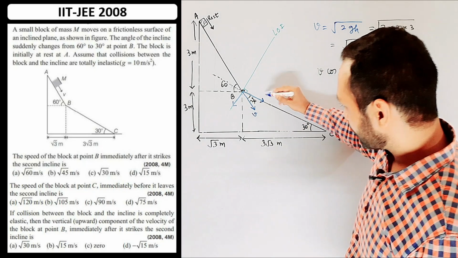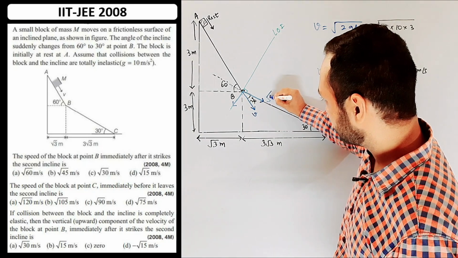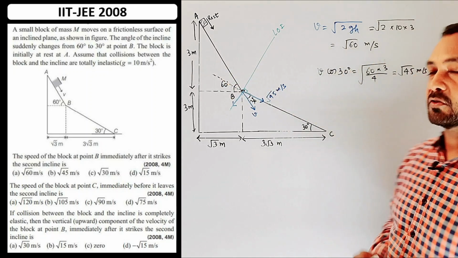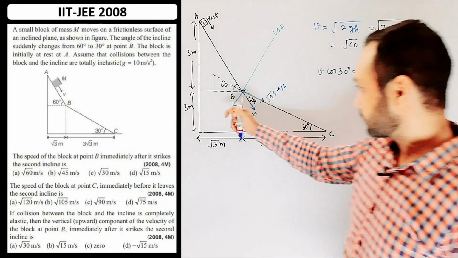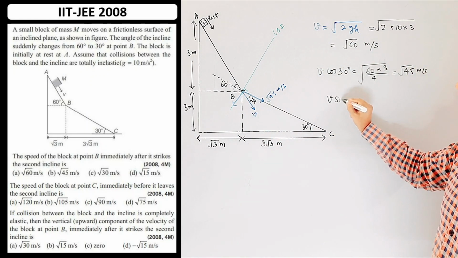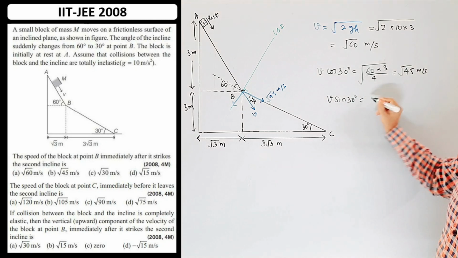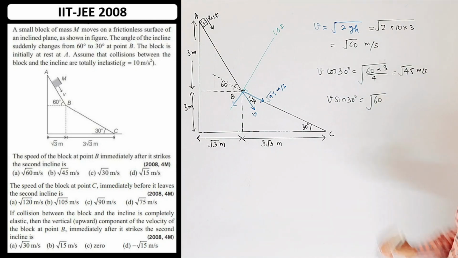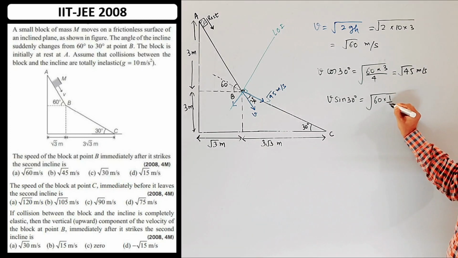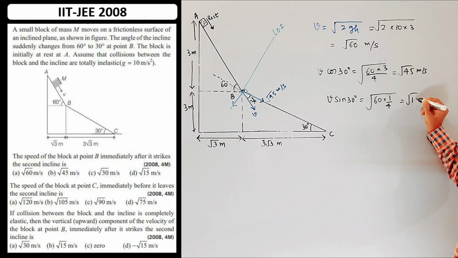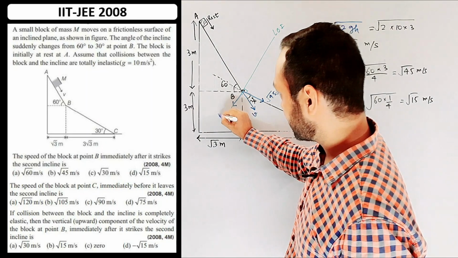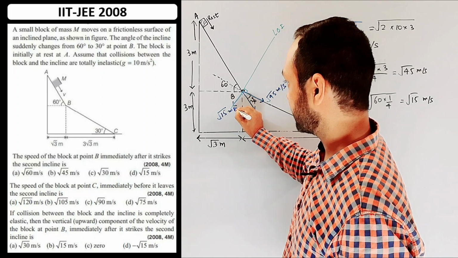So this velocity is √45 meter per second, along LOI just before collision, and this component would be v sin 30. V is root 60, sin 30 is 1 by 2. So also take 1 by 2 inside the square root. So that will be root 15 meter per second. So this component is root 15 meter per second.